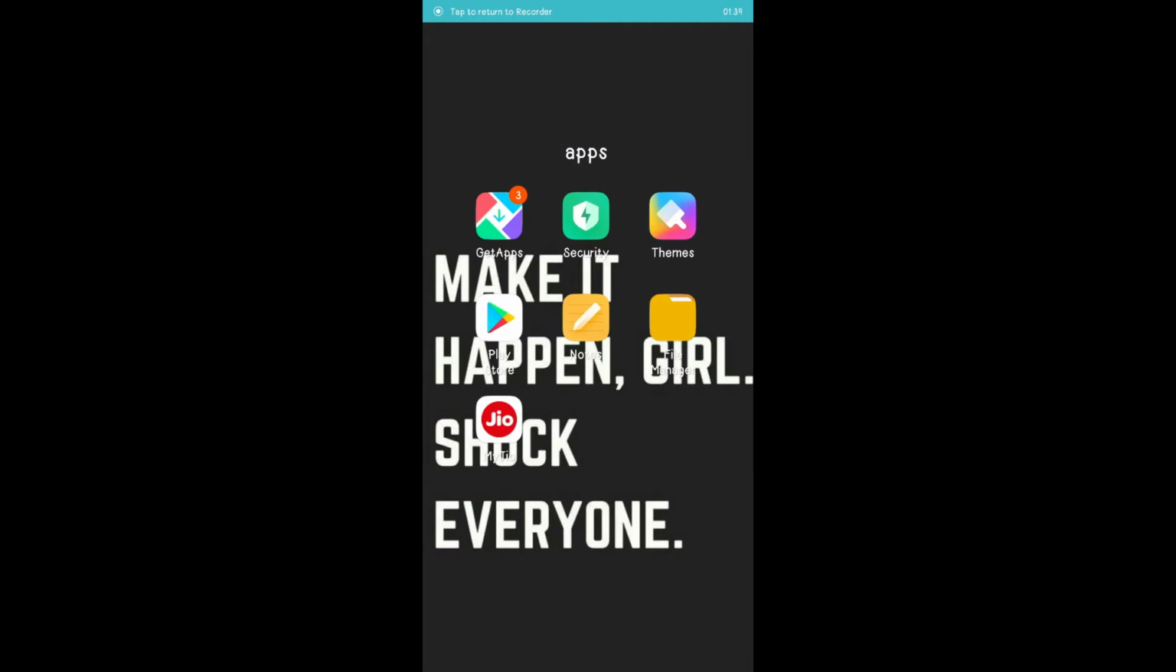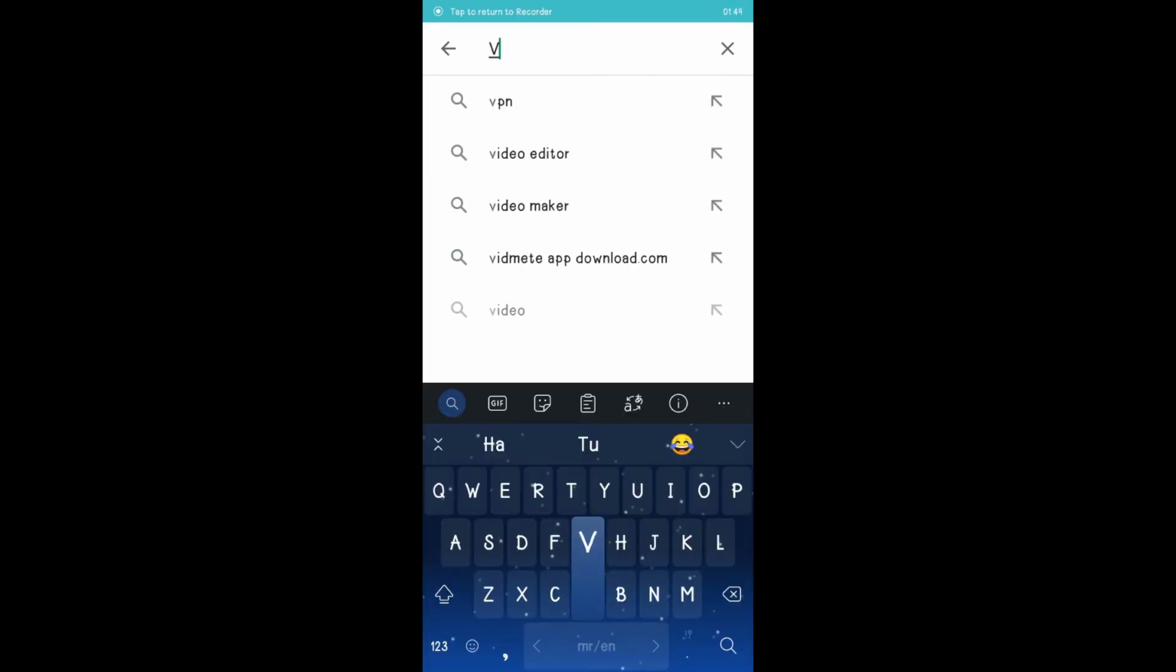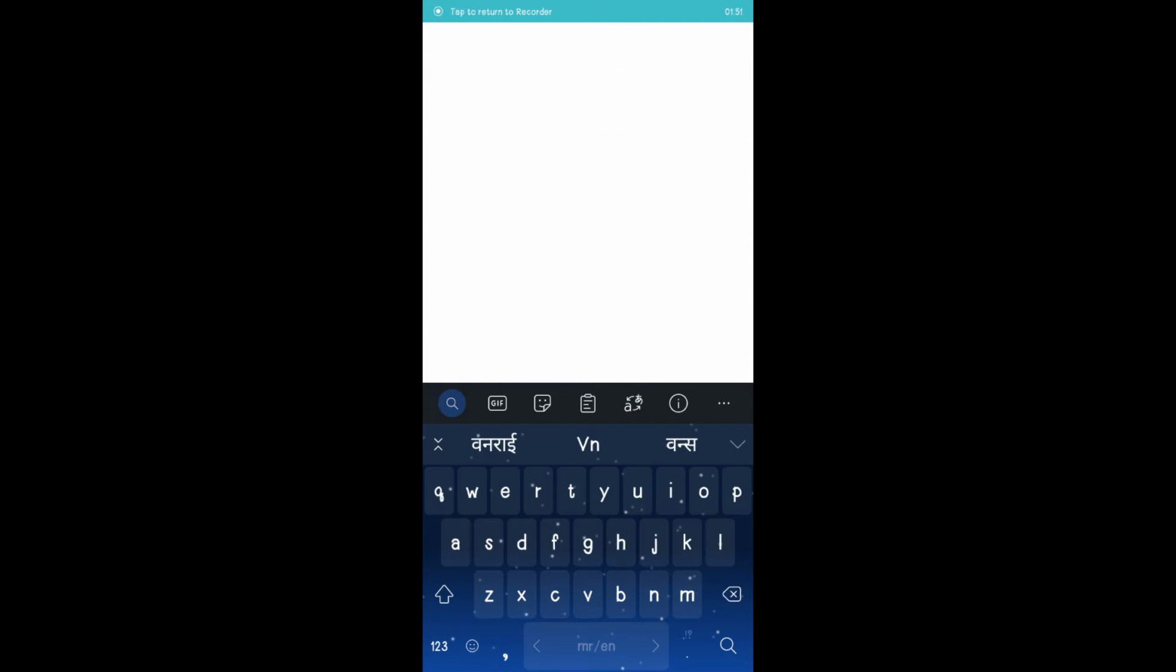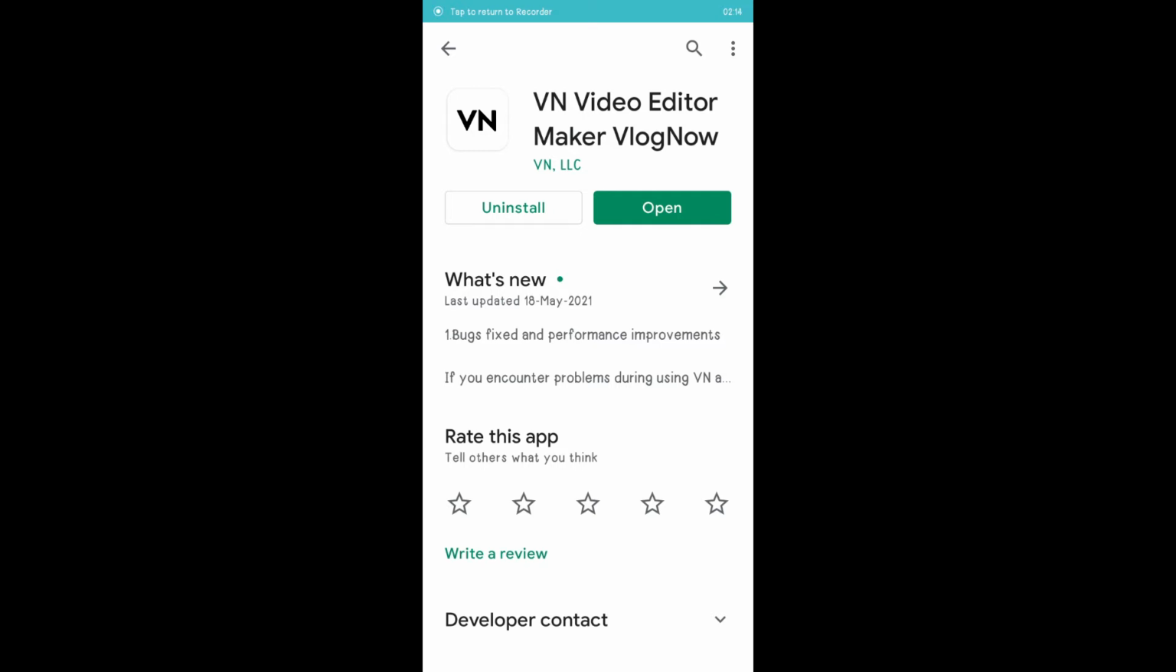So now let's go and start with our editing part. Firstly, you have to go to the Play Store and download the app called VN. I will share the link of the app in the description box below. Download from there. I know we all deal with the watermark problem, but this app has no watermark. As you can see, I have already installed it. So let's start with the editing.